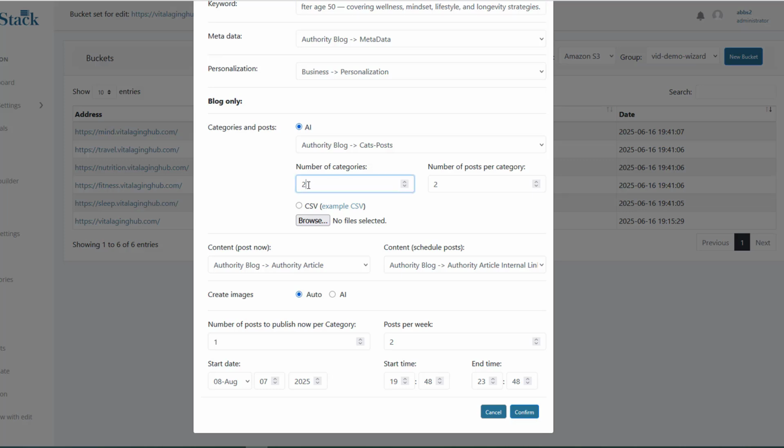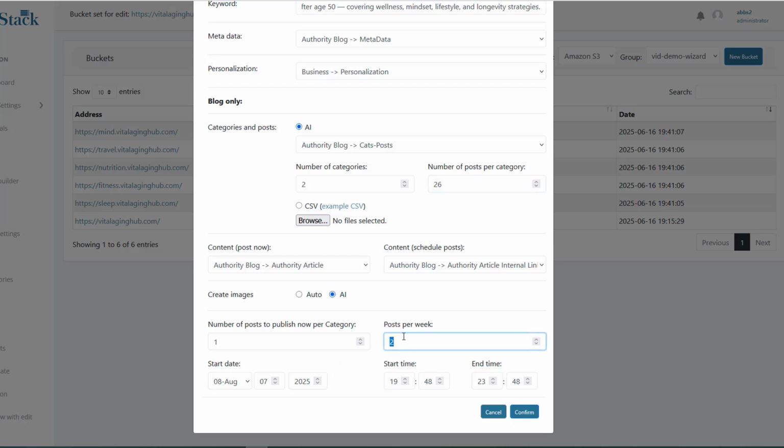We'll actually go ahead and add 2 categories and add something like 26 posts in each category. This is going to allow us to add 1 post every single week for the entire year. We'll go ahead and use the authority article strategy that we just did, and use this one here with internal links. And of course, I think everyone's going to want to add images and everything in here.